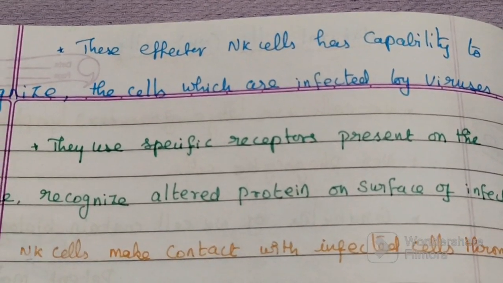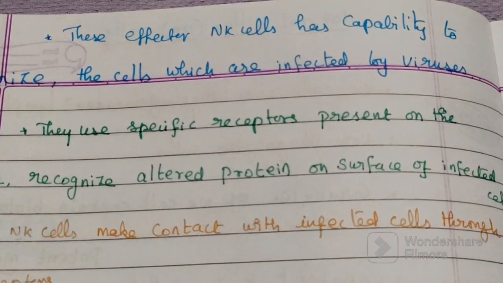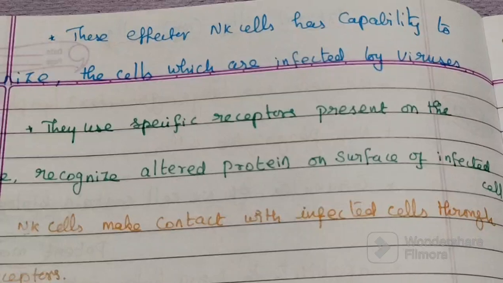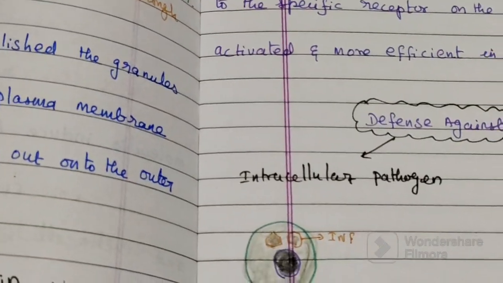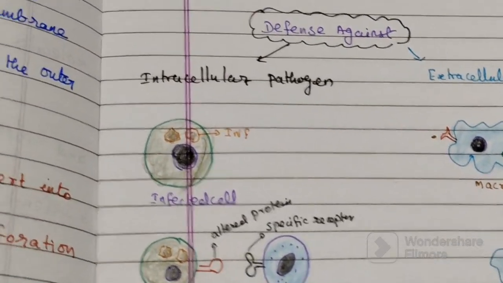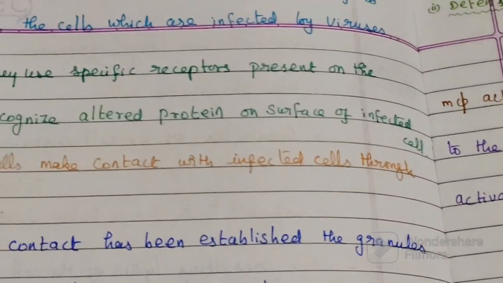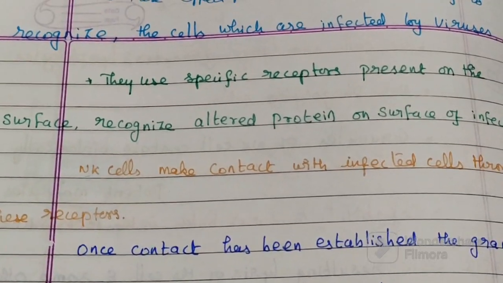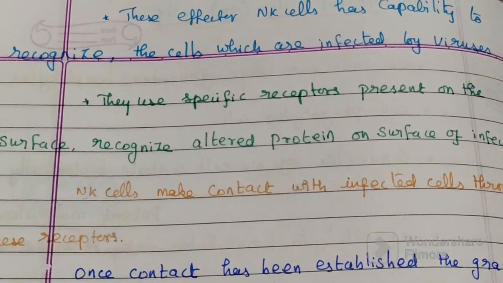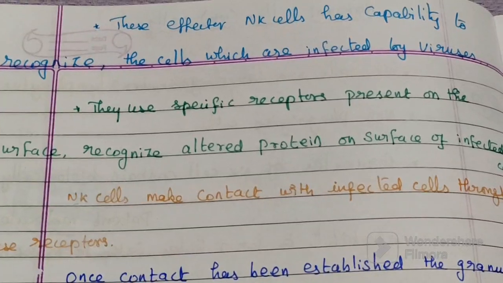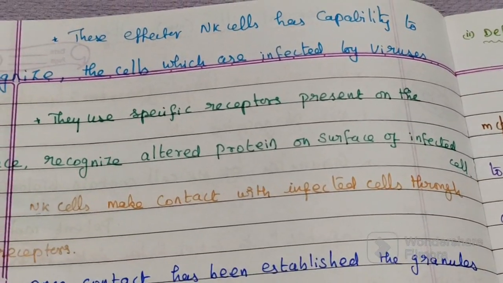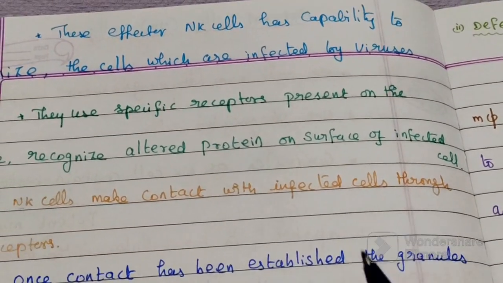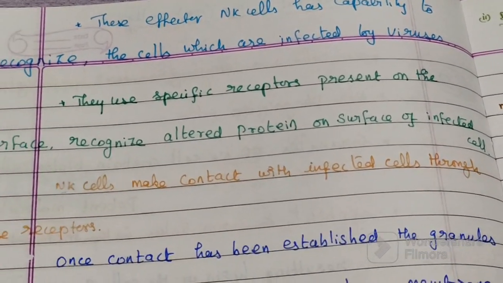For this, they use specific receptors present on their surface which recognize altered proteins on the surface of infected cells.